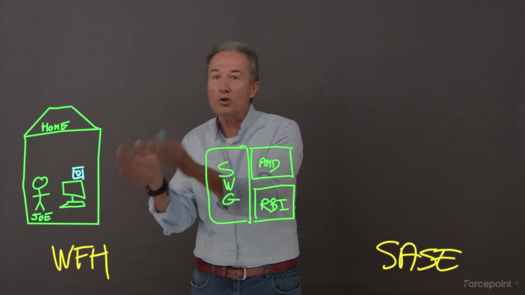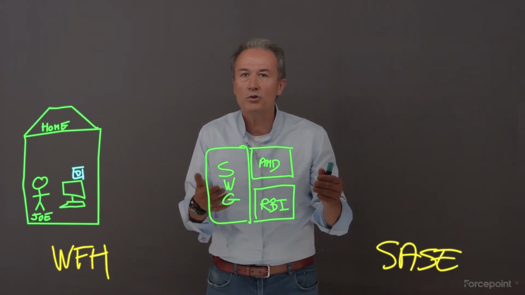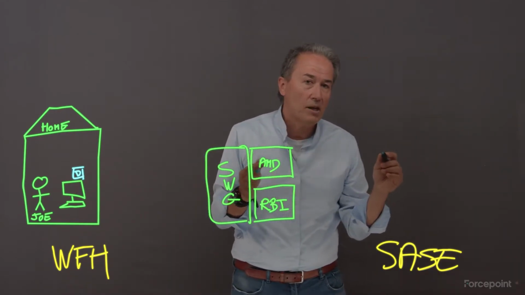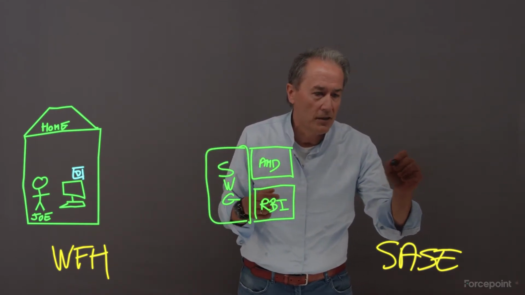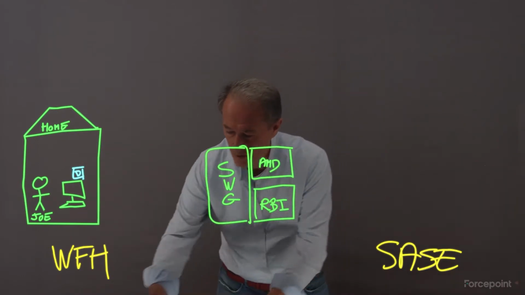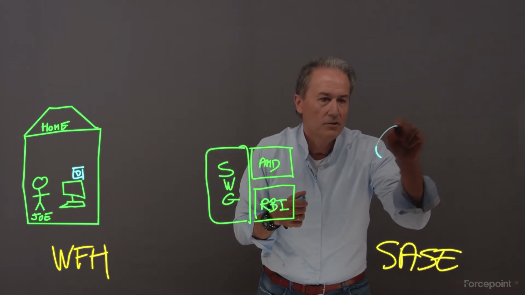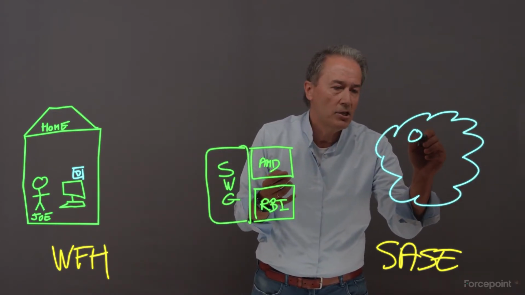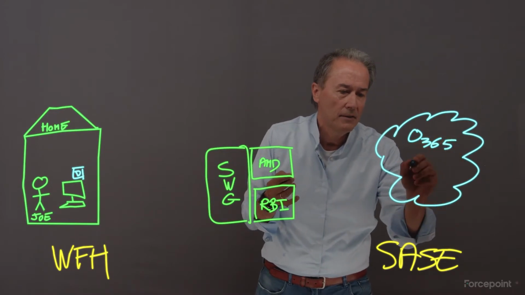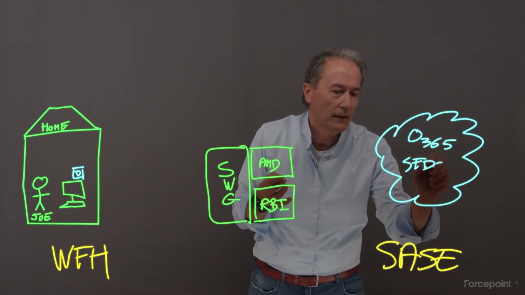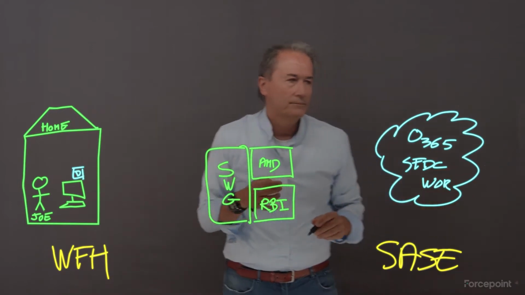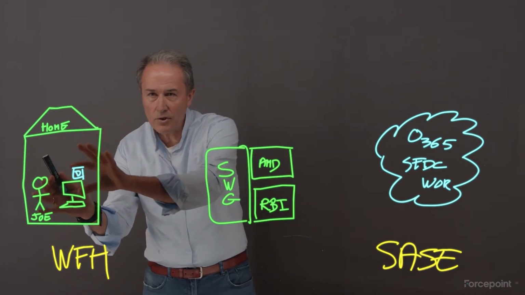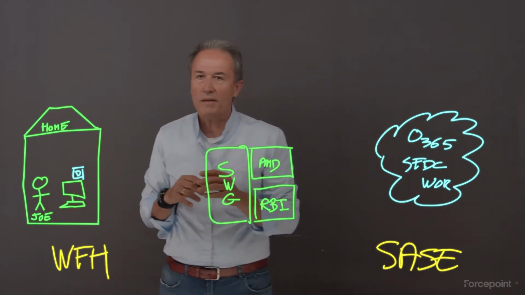But what are we connecting Joe to? Well, we want to connect Joe to the corporate application. These days, a lot of the corporate applications are SaaS applications, so they're going to be here in the cloud. Let me draw the cloud here. For me, it's going to be applications like Office 365, Salesforce, Workday, all these applications. So what we really want to do is connect Joe securely to these applications.